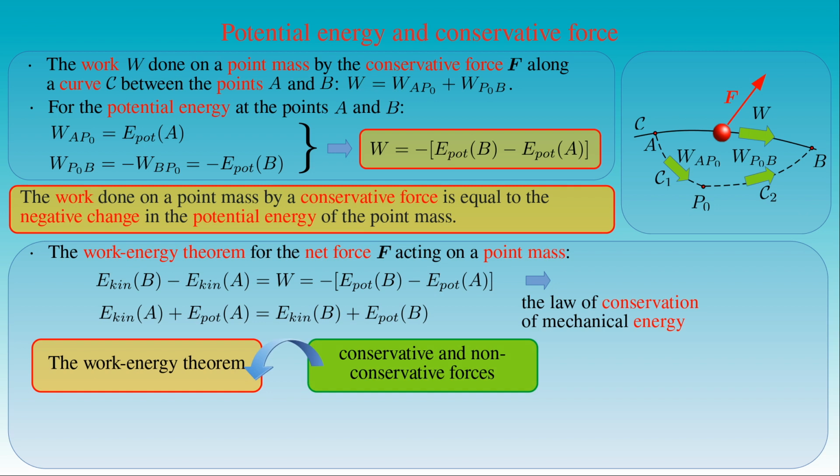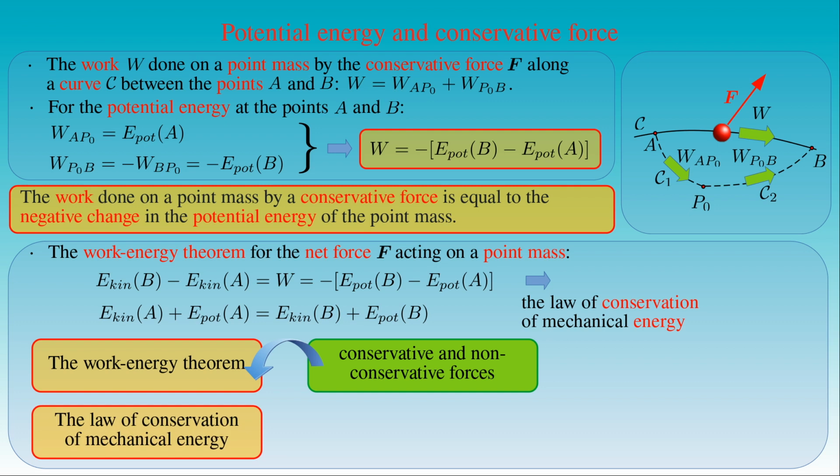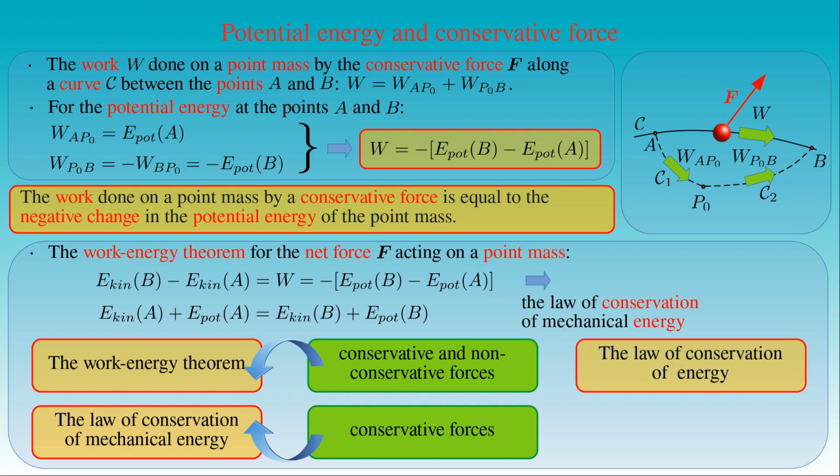However, the law of conservation of mechanical energy is formulated for such processes where a conservative force is exerted on a point-like body or system of bodies. The generalization of such a law for both conservative and non-conservative forces involves all possible forms of energy, where we can talk about the law of conservation of energy, that is the total energy of a body or a system of bodies. The total energy of a body or a system consists of all forms of energy which are related to all types of forces acting on the body or the system.